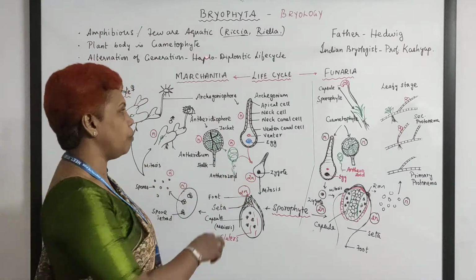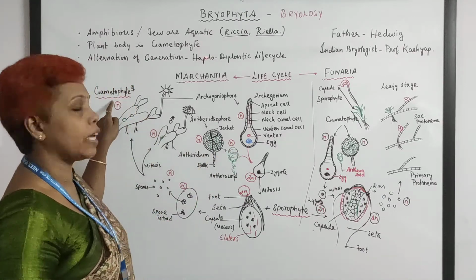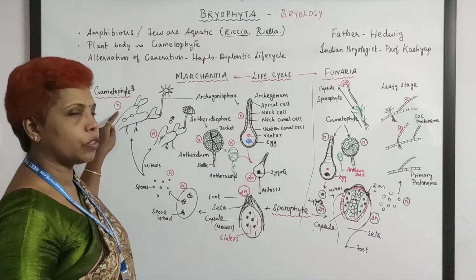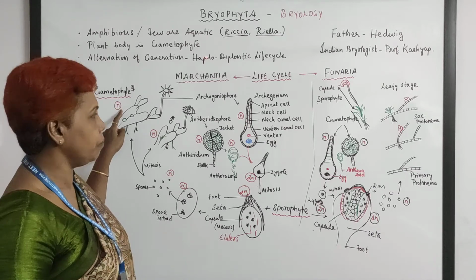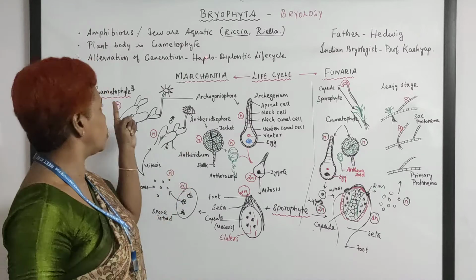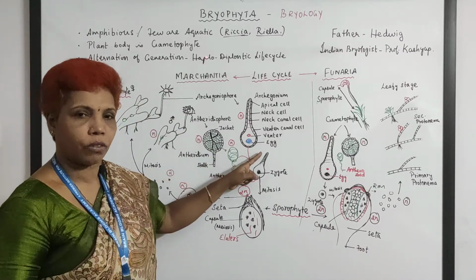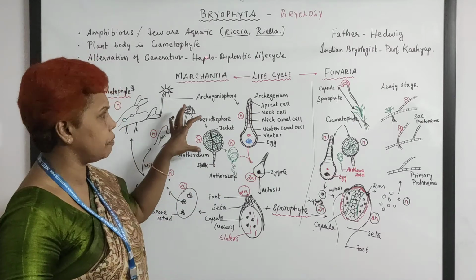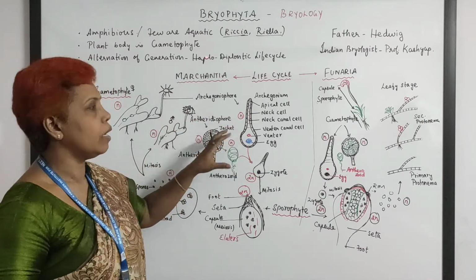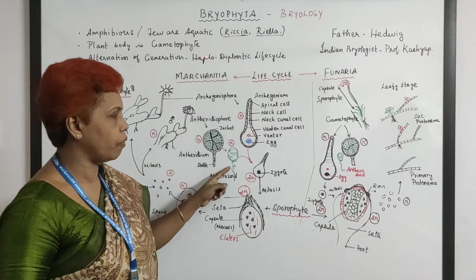Okay, so see, the plant body here is gametophyte. It has a haploid chromosome number and it is producing gametes. That's why this is called gametophyte. Male gametes and female gametes, the egg, are in specific sex organs. And here the male will be swimming with the help of flagella.